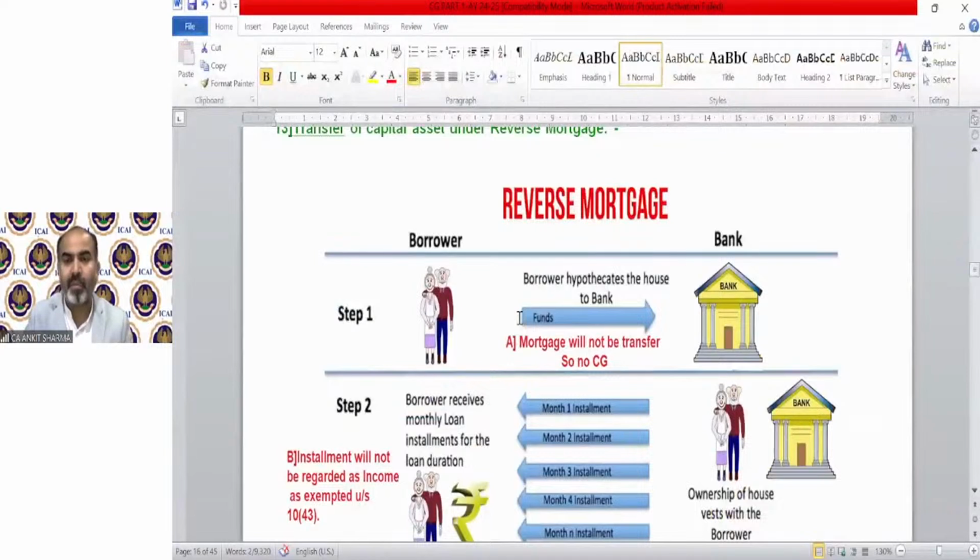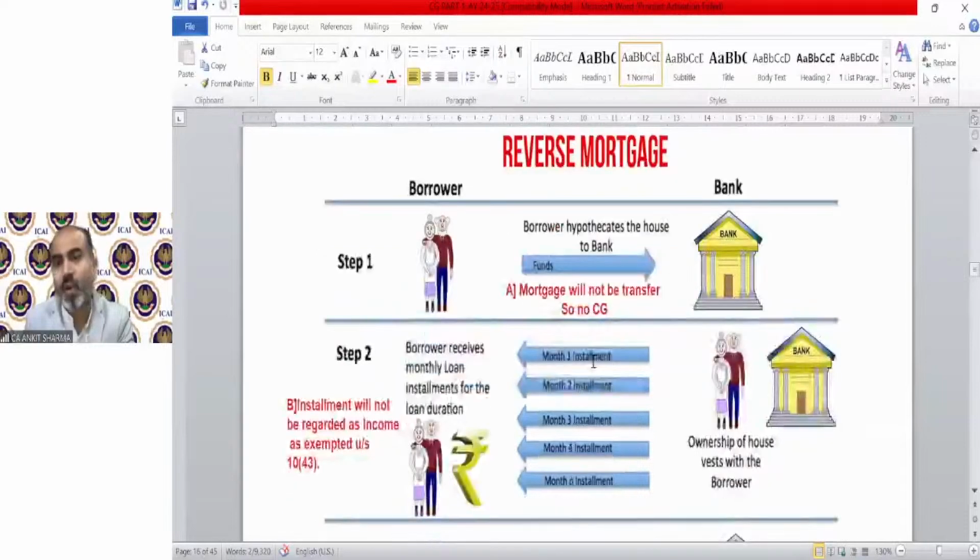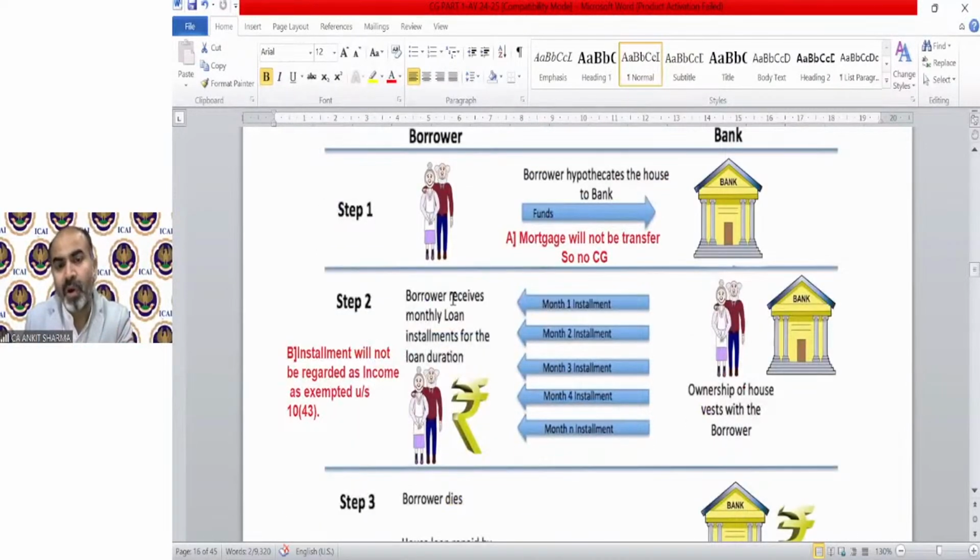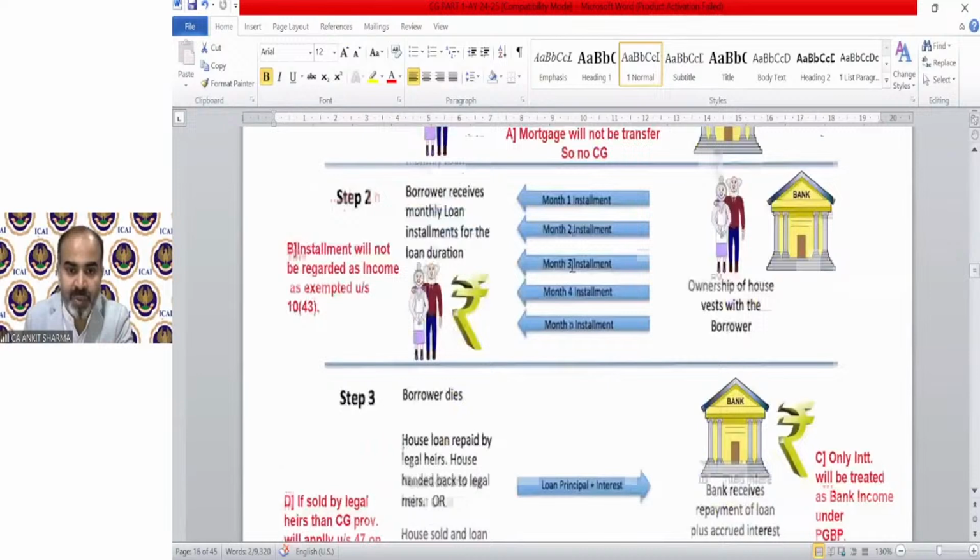Step 1, the borrower hypothecates the house to the bank. Mortgage will not be a transfer, so no capital gain provision will be applicable. Step 2, the borrower receives a monthly loan installment for the loan duration. The installment will not be regarded as income, as it is exempted under section 10(43). Ownership of the house still vests with the borrower, because there is no ownership transfer. That's why it does not fall under the definition of transfer.